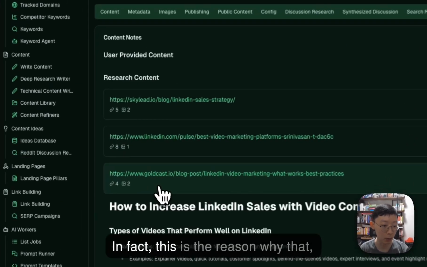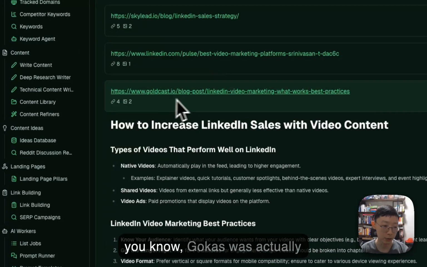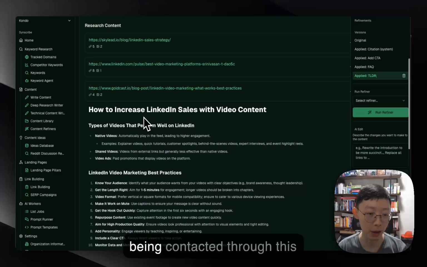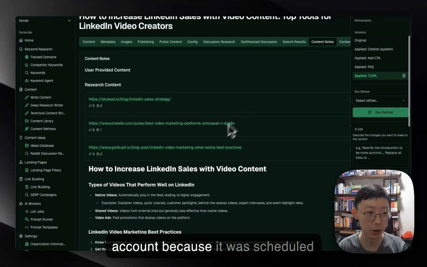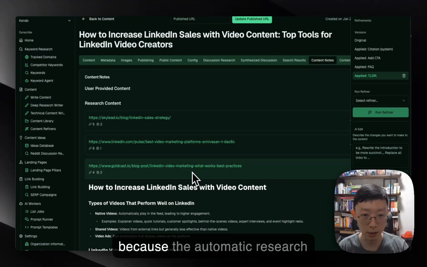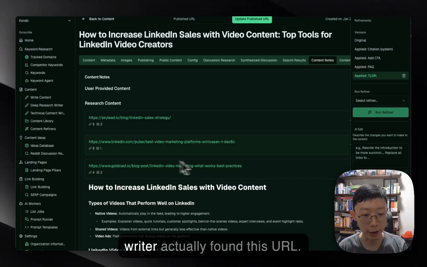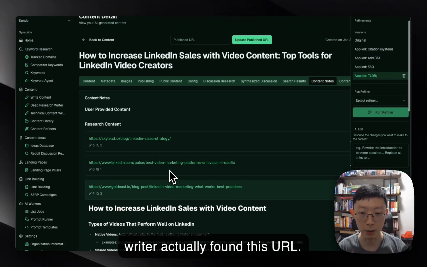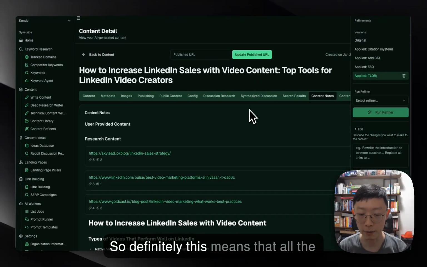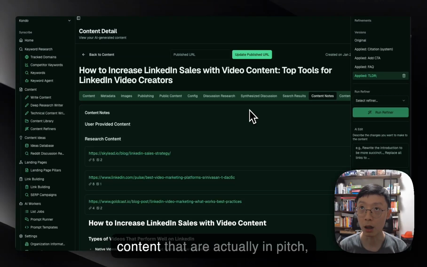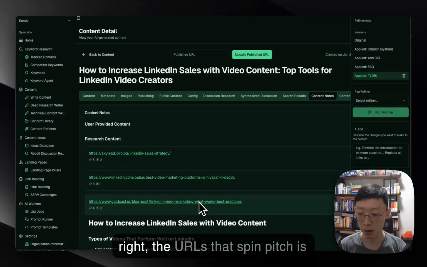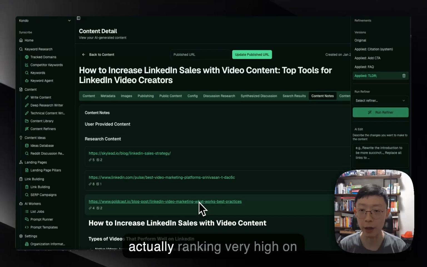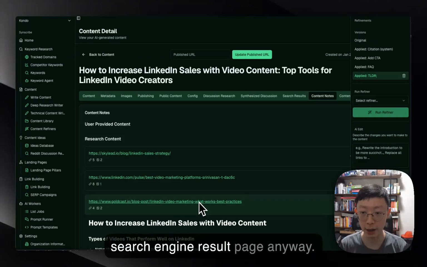In fact, this is the reason why GoCast was contacted through this account, because it was scheduled when the automatic research writer found this URL. So definitely this means that all the content or URLs being pitched are ranking very high on the search engine result page anyway.